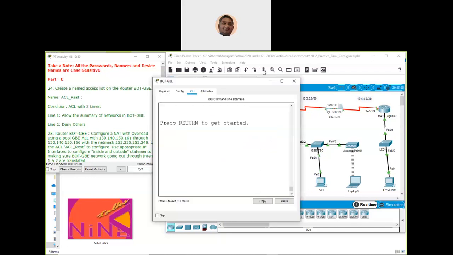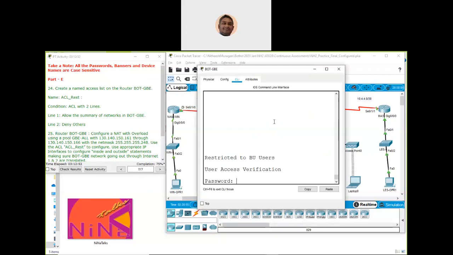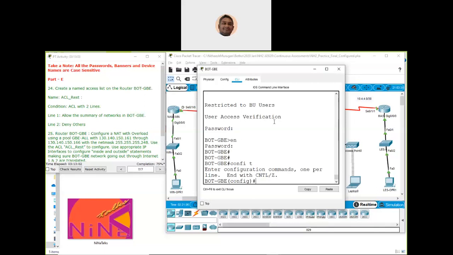So we are here in the board GBE. We go into config t, create an access control list, and the name of the access control list is ACL rest, and the condition is that you have an access control list with two lines.